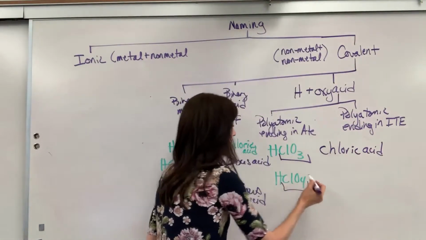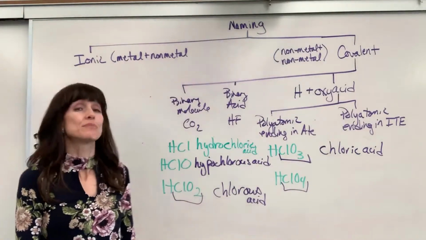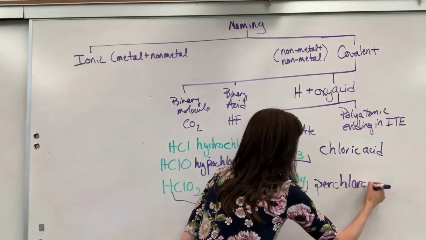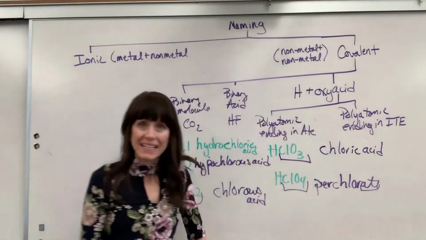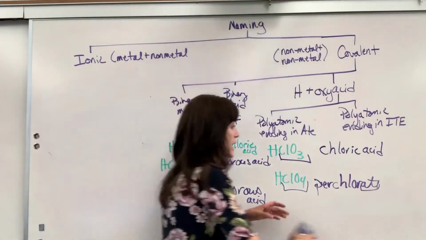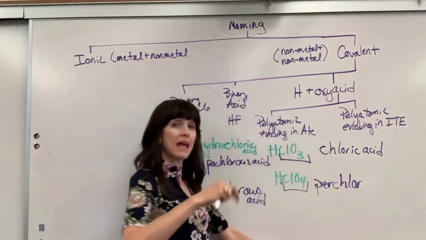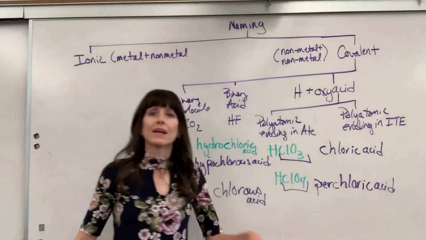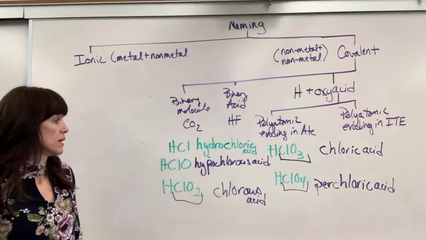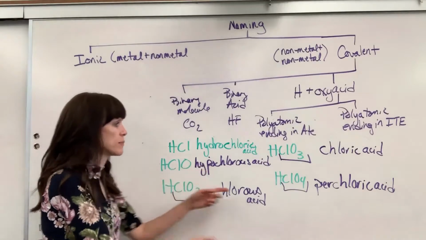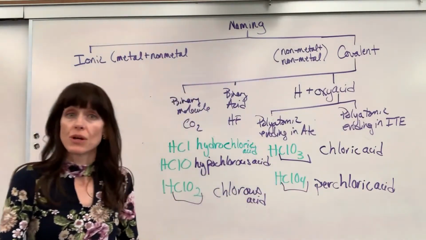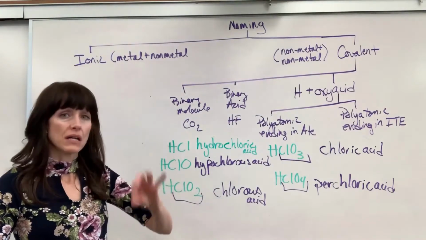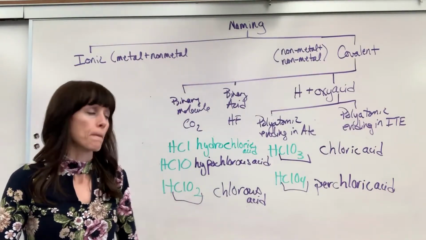Last one, I look up ClO4. This is called perchlorate. Perchlorate. I identify that ATE, I ate too much, I got sick. So we change that from ate to ic acid. It's perchloric acid. Now, a common question that students will ask me is, Mrs. Locke, do I need to change the hypo or the per? And the answer is no. The only thing you change is that ending. The ate to ic, the ite to us.